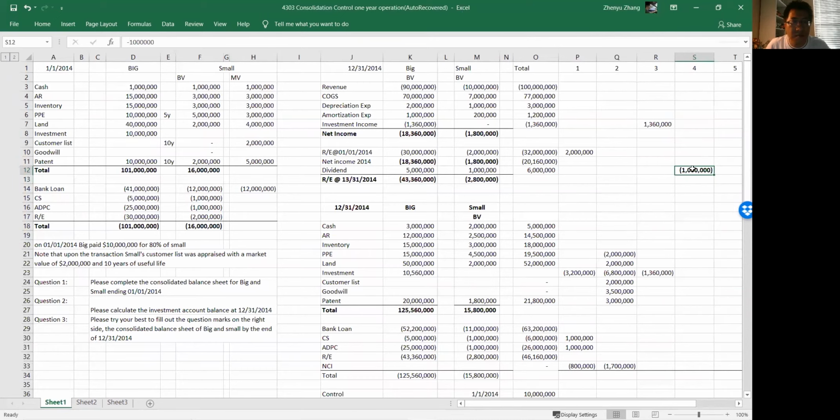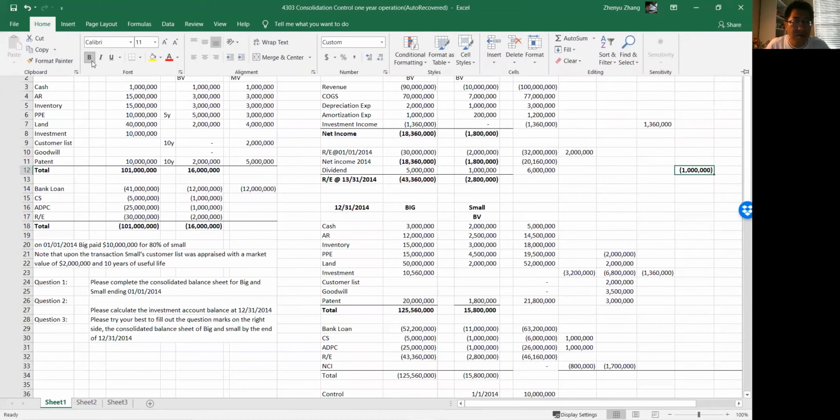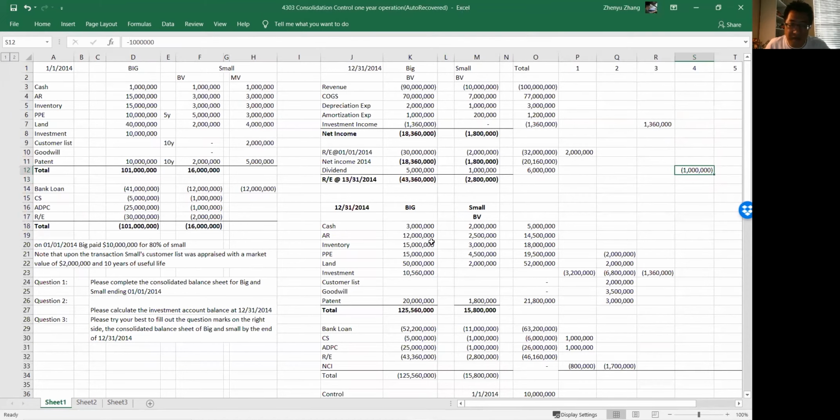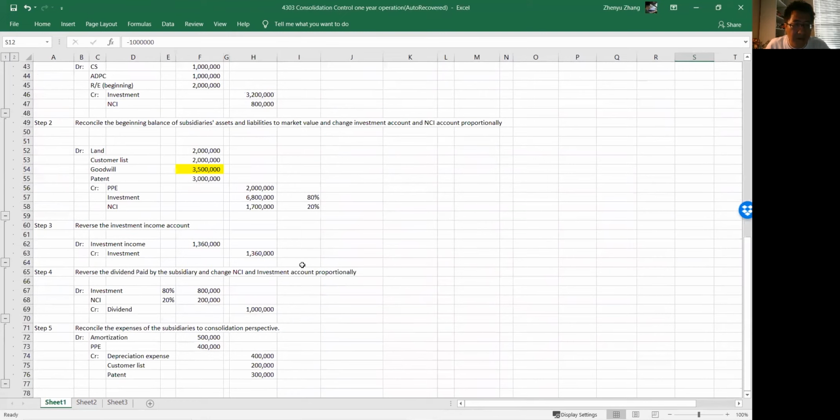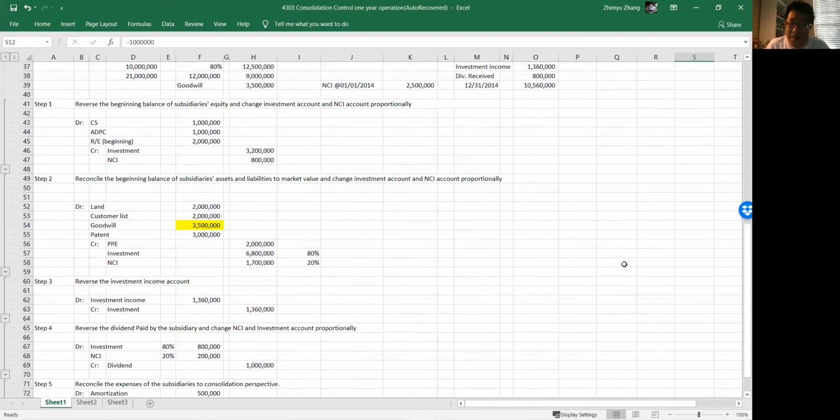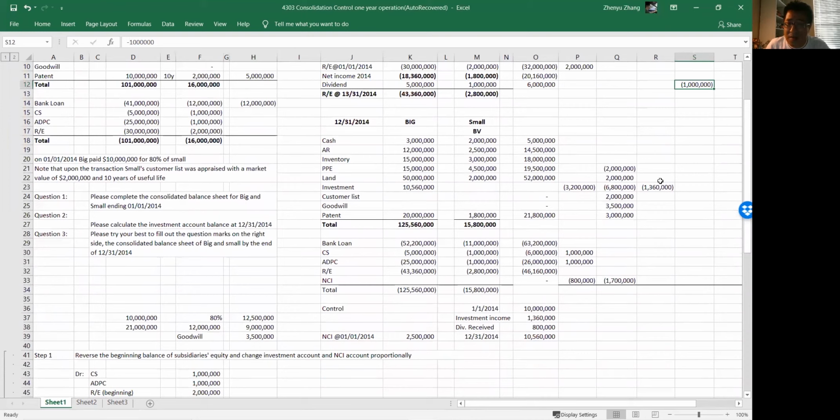It shouldn't be both. So here, dividend 1 million, and we have investment account debit 800,000, NCI debit 200,000.